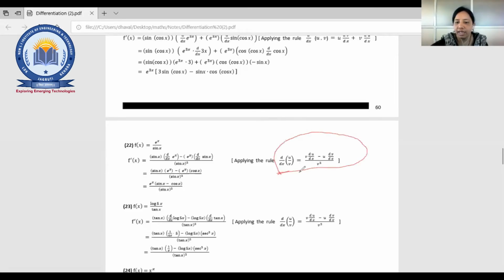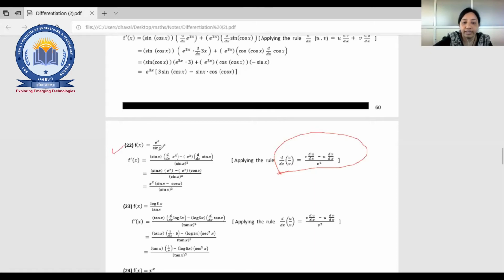V, whatever in denominator, that will be as it is. V into du by dx minus u into dv by dx upon v square. Whatever in denominator, the square of that. So just you need to apply here also.